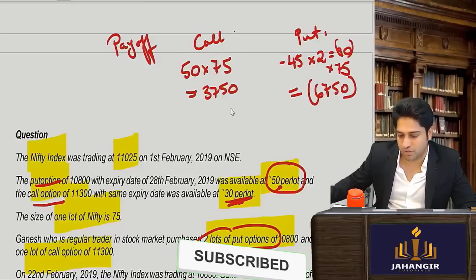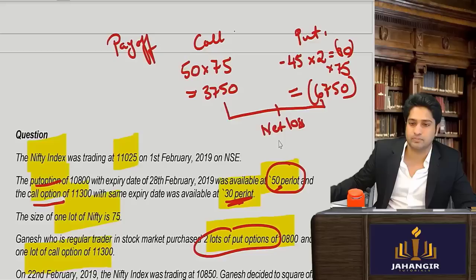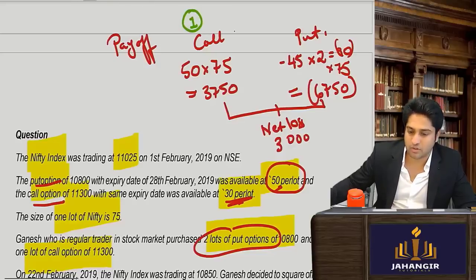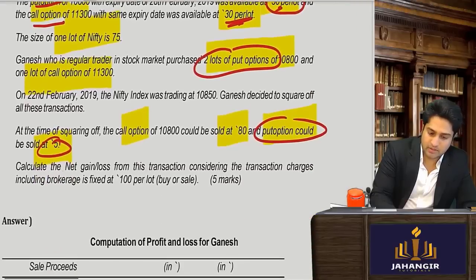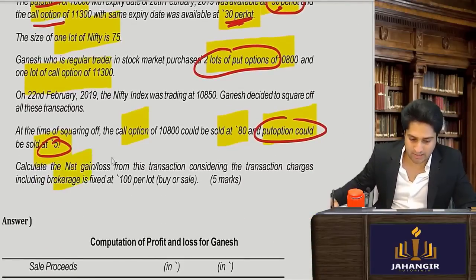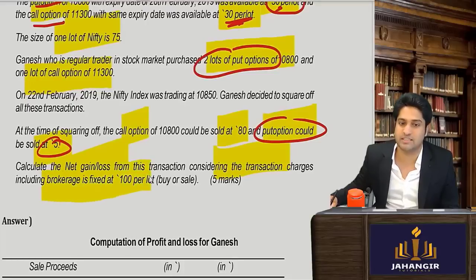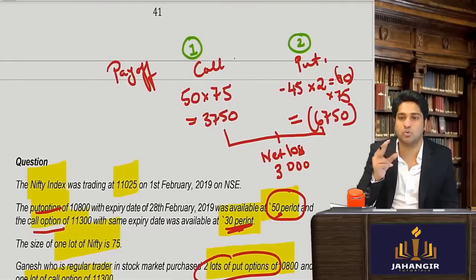So he has got a profit on the call and a loss on the put. So what will his net loss be? 3000. Now you have to understand that he has bought 2 puts and 1 call. Yes or no? Here they have said to calculate the net loss and profit. We found that, and the transaction charges including brokerage are fixed at 100 rupees per lot. So he has done 3 lots, right? 2 put and 1 call.